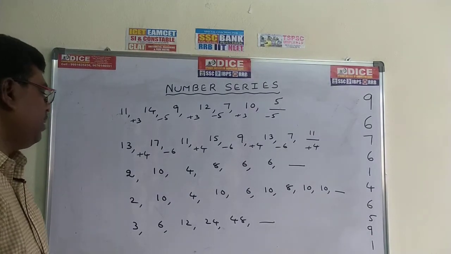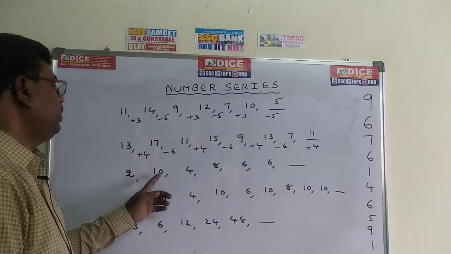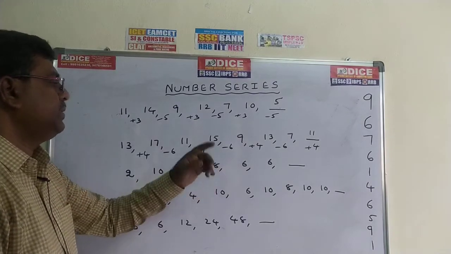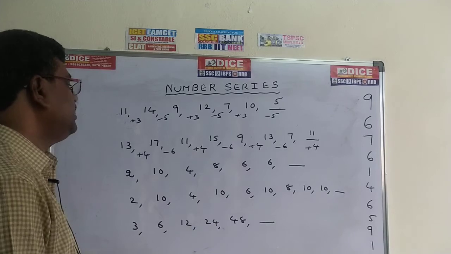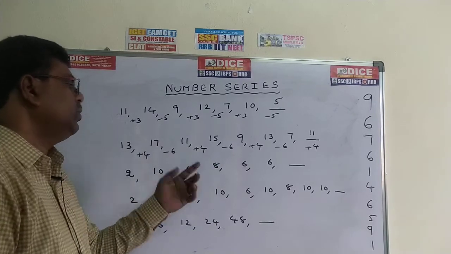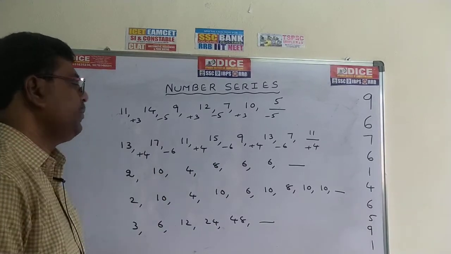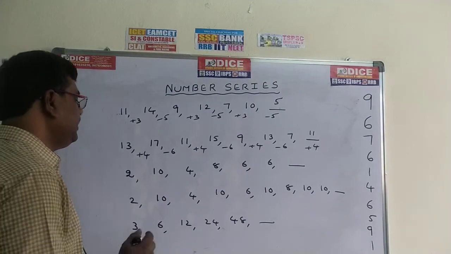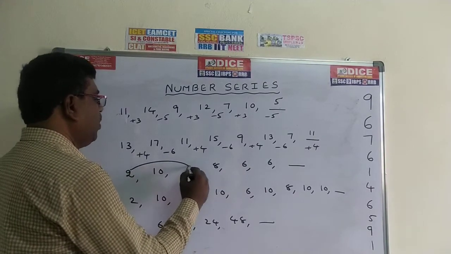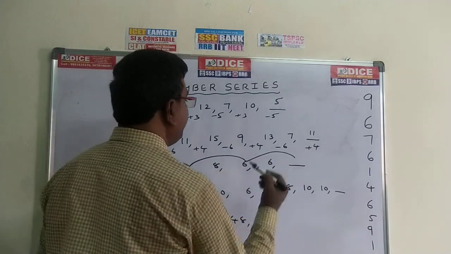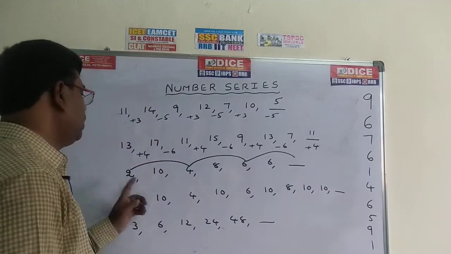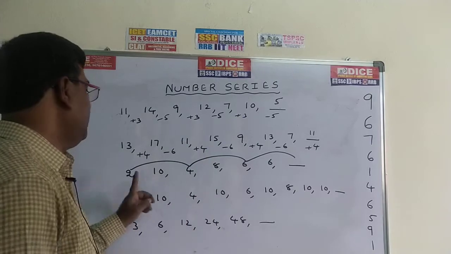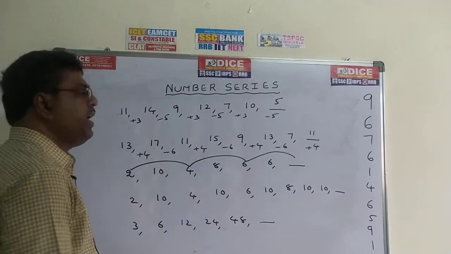Now come to the next problem. 2, 10, 4, 8, 6, 6, dash. There is no chance of a constant difference here, since there are large jumps. So this is nothing but a double series. Take 2, 4, 6, dash. What is the next number? 2, 4, 6, next number is 8.